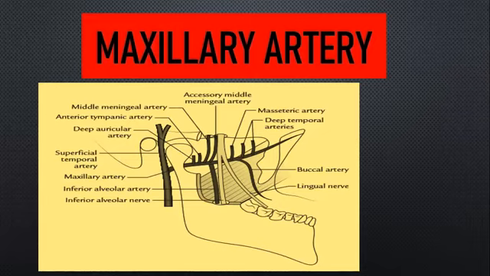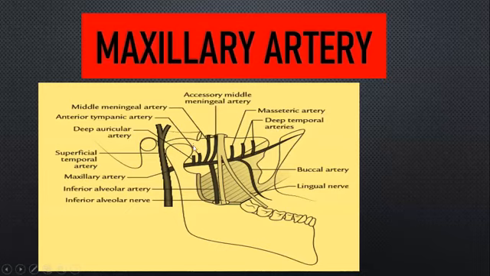Finally, it is going to pierce both the edges of the lateral pterygoid muscle and comes out. This is your pterygopalatine fossa, and this is your pterygomaxillary fissure. After coming out by piercing the two edges of your lateral pterygoid muscle, it passes through the pterygomaxillary fissure and reaches the pterygopalatine fossa. Again, I'll repeat my course.